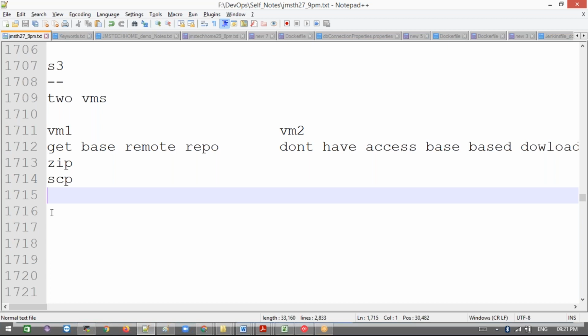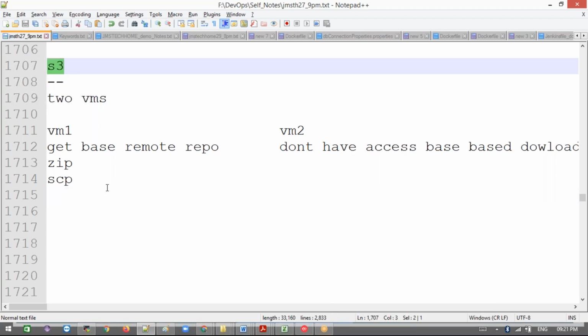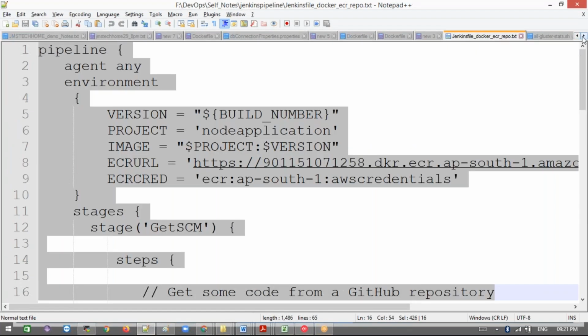Cool. Today we are going to discuss S3, and let's see a couple of main points on S3. Then we'll go for creating S3 buckets, uploading some objects, and creating versioning and all. We'll see that also. I hope this discussion is going to be helpful for you for interview purposes.